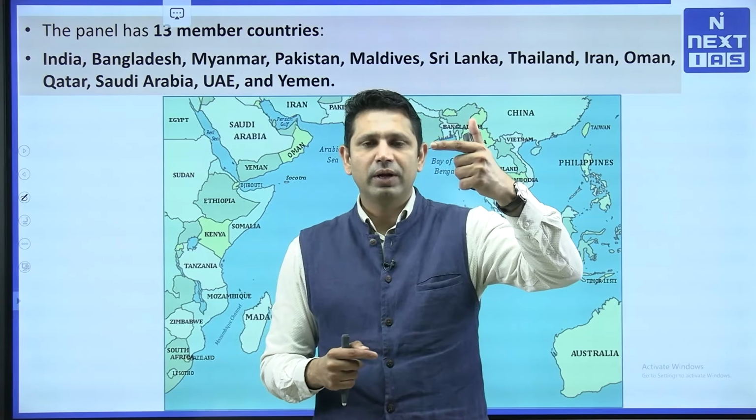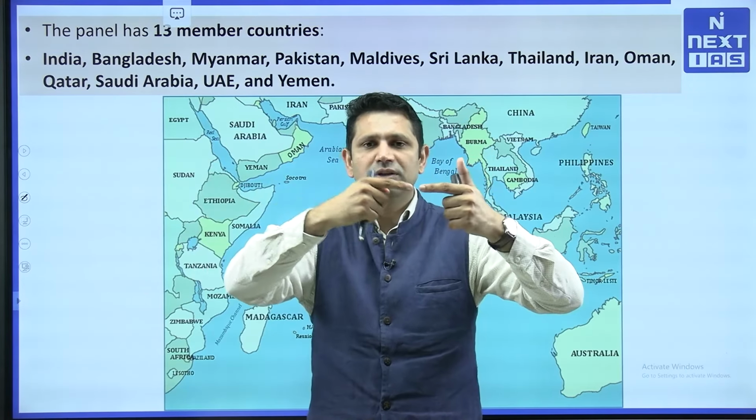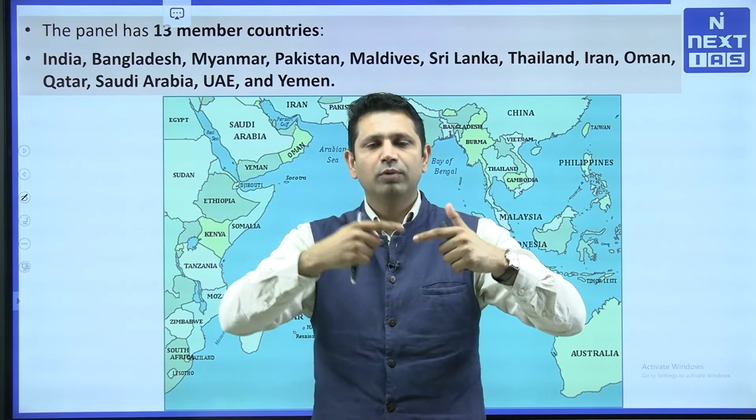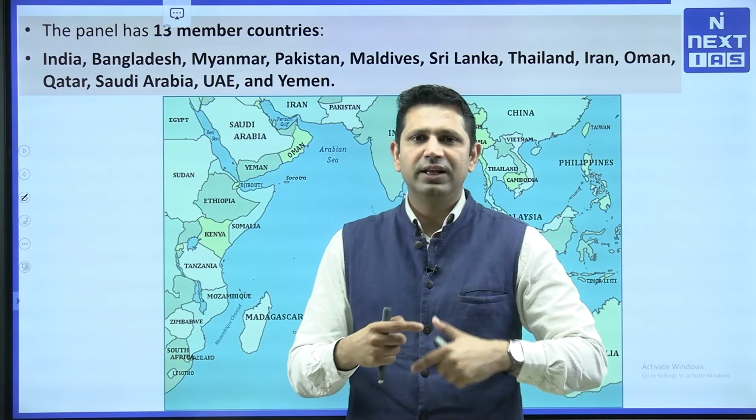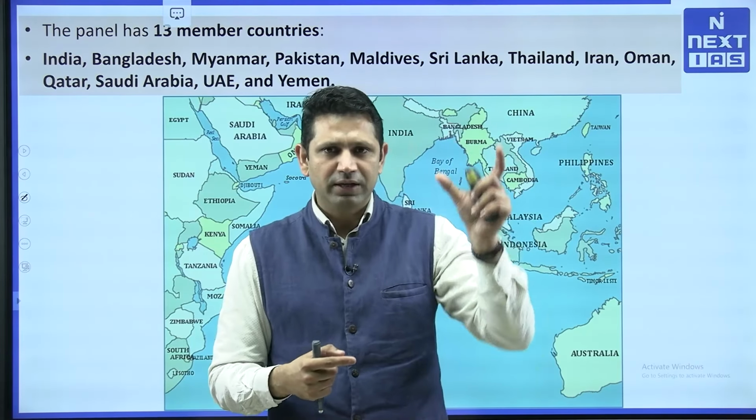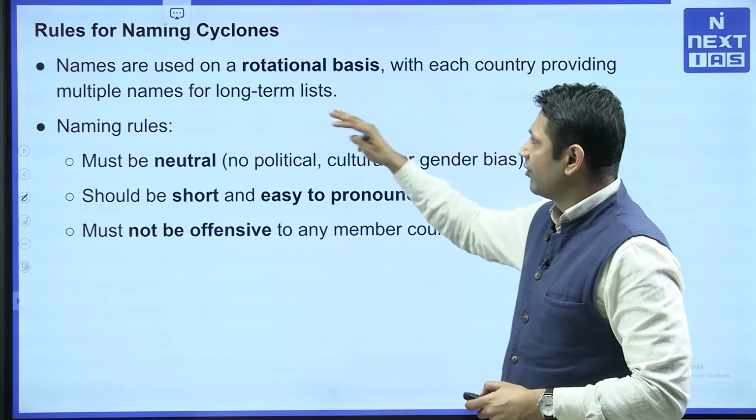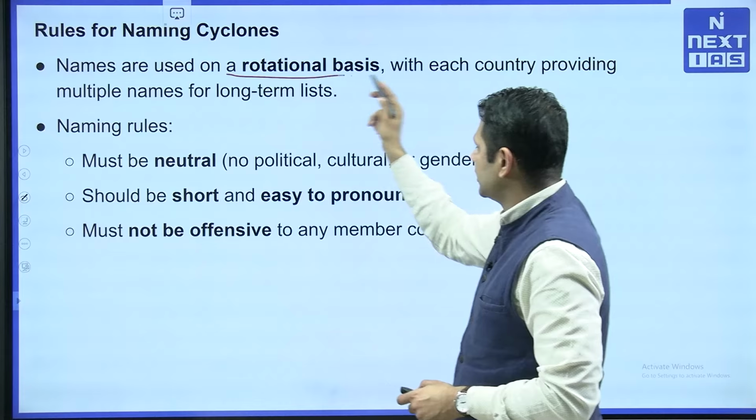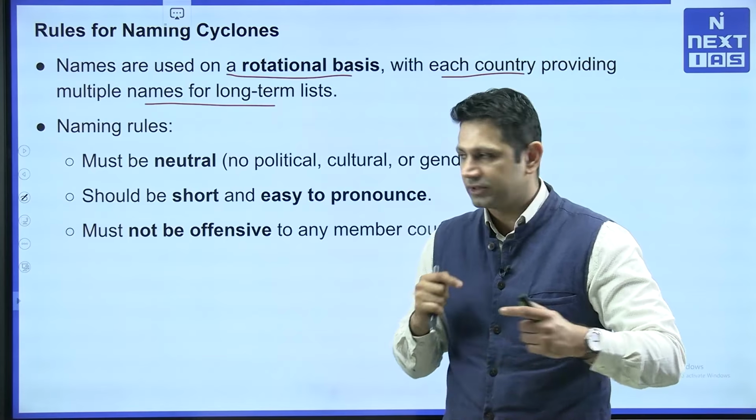For example, when the first cyclone came, the name given by India was accepted. The next cyclone, Yemen's name has been accepted. Next cyclone, Pakistan's name has been accepted. So on a rotational basis, the names will be given from the list that has been already submitted by these 13 countries. Now the names will be on a rotational basis, with each country providing multiple names for a long term list.